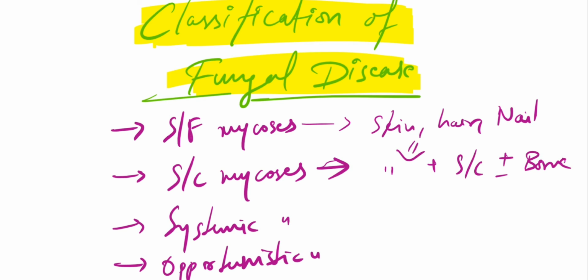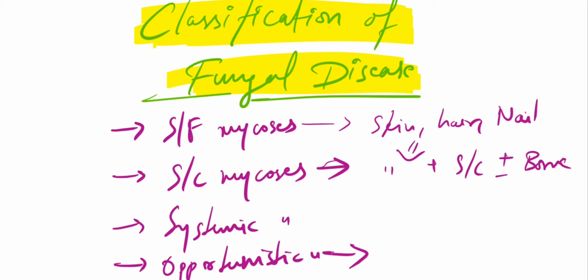Systemic mycosis also we are going to see in very much detail. What are opportunistic mycosis? See, opportunistic mycosis is the one which normally does not infect immunocompetent people. You know, the people who have very good immunity, okay, they are just fine. But they are going to infect those people who are immunocompromised, such as your HIV patient, or someone who has gone through an organ transplant, okay, or someone who was taking a lot of steroids, okay, corticosteroids.